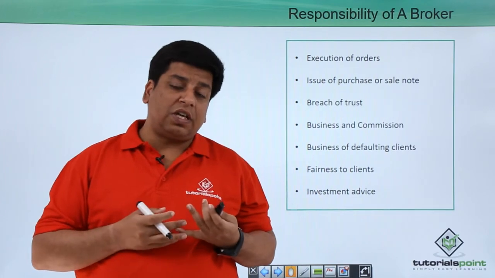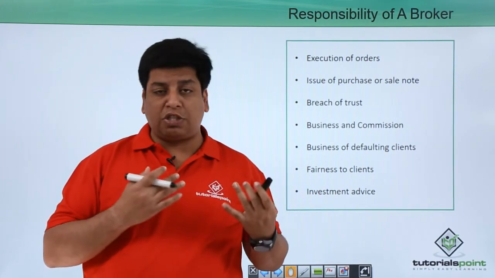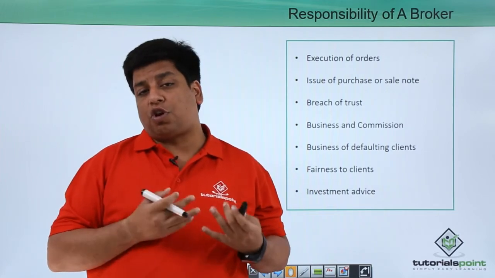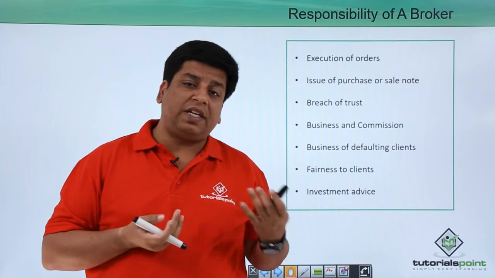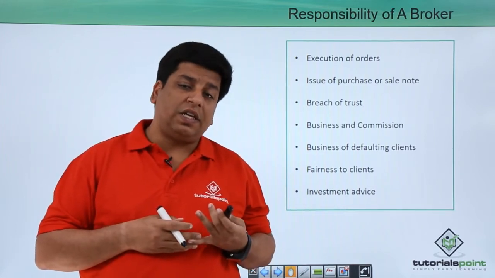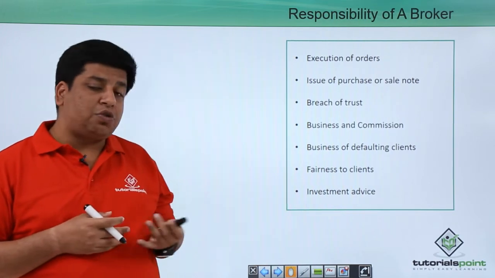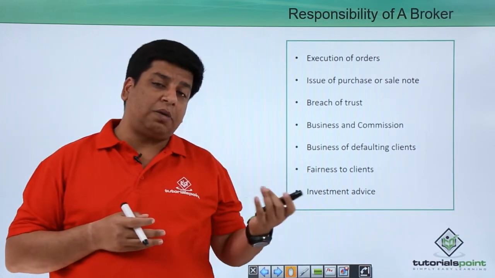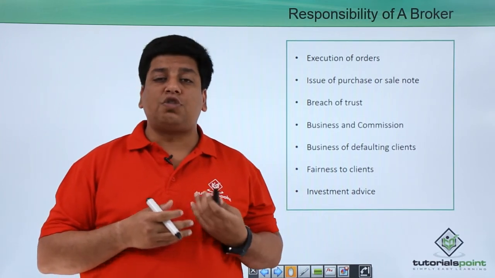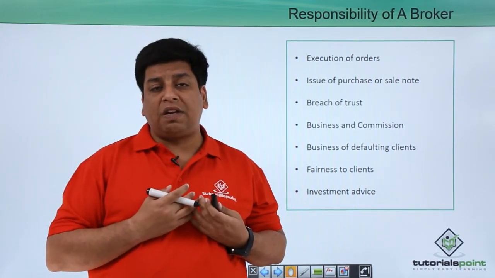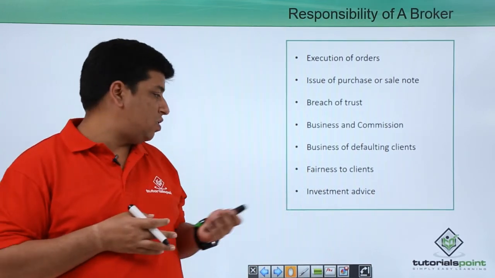In case some clients are defaulting, the stockbroking firm should make the others aware that this particular client has defaulted or is going to default. Fairness to clients. Nothing should be hidden. Something which is known to the stockbroker should not be kept to himself, since that will affect his business, because he should be very much fair to his clients.